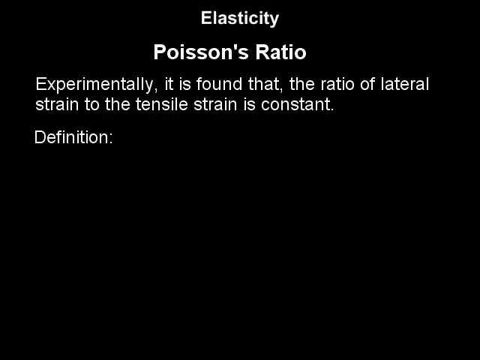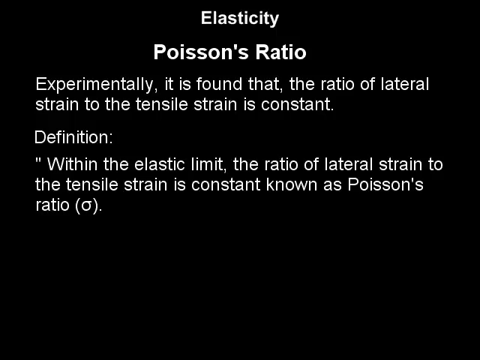It is defined as, within the elastic limit, the ratio of lateral strain to the tensile strain is constant, which is known as Poisson's ratio. For example, when a material rod of length capital L and diameter d, clamped to a rigid support, is loaded with a heavy mass suspended to its free end, its length increases by small l. At the same time, its diameter decreases by small d.